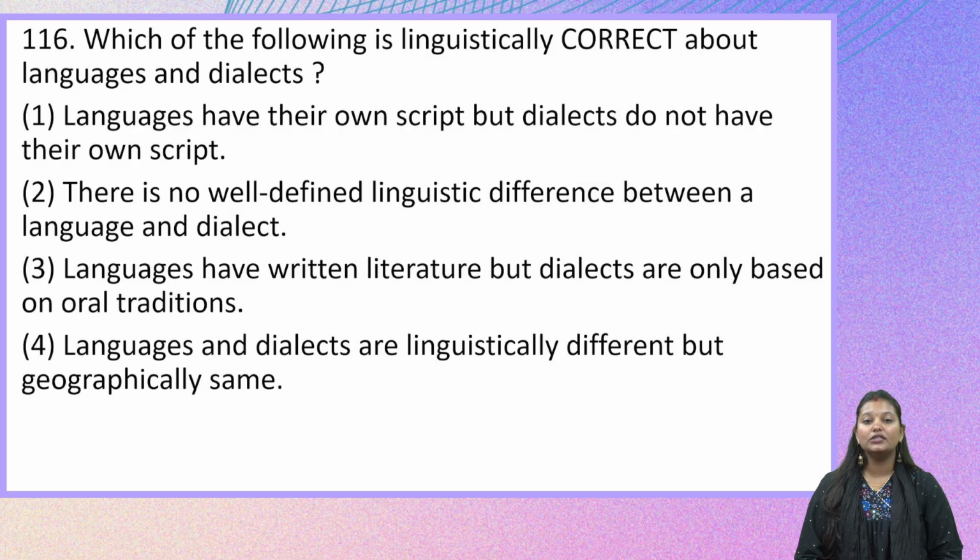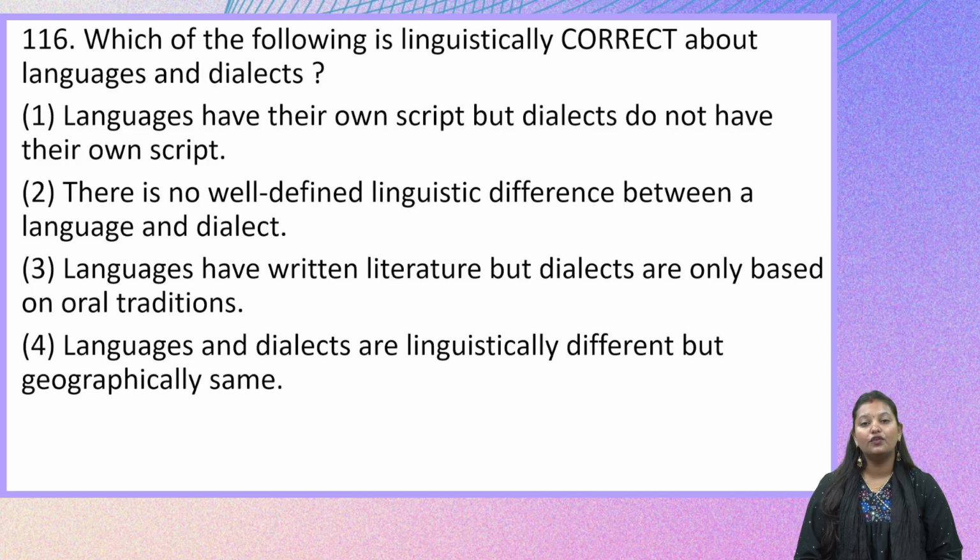Option 2, there is no well-defined linguistic difference between a language and a dialect. Option 3, languages have written literature but dialects are only based on oral tradition. Option 4, languages and dialects are linguistically different but geographically same.